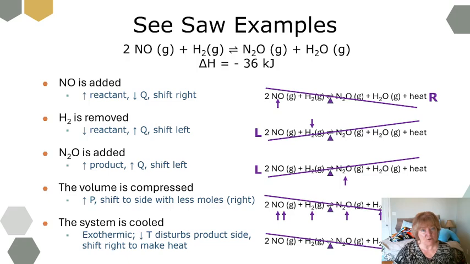If the system is cooled, that's a temperature change. Now I want to consider the fact that this is exothermic. Since it's exothermic, I can think of heat as a product. Since it's being cooled, I'm decreasing the heat. So I will put a down arrow on the heat, which is going to tilt it towards the right. So the temperature is going to disturb the product side, shift right to make more heat.